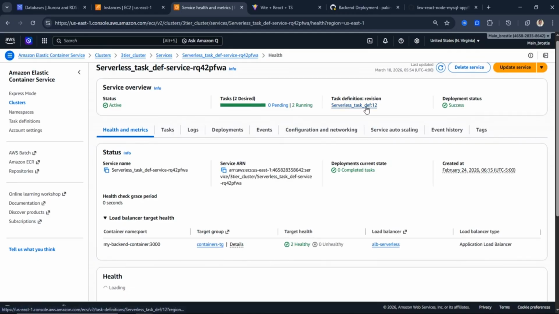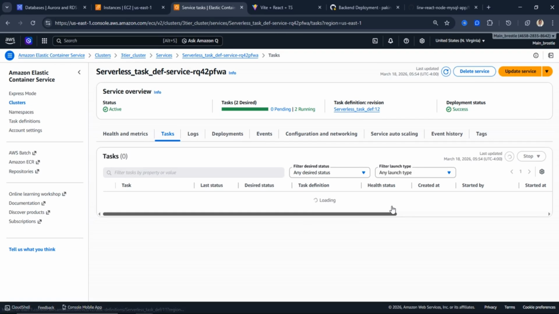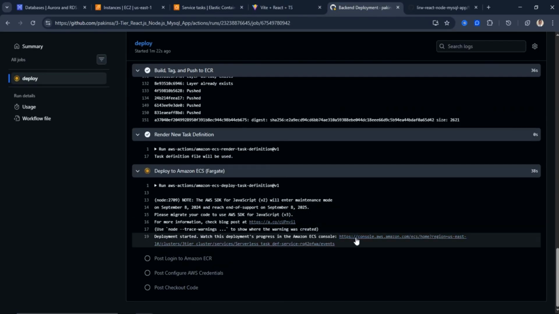See, task definition 12 is right here already. Look at the tasks. What's actually happening here is that there are still tasks on 11, which were running 31 minutes ago. Now we're going to see the one on 12. So it's still running, it's still deploying.